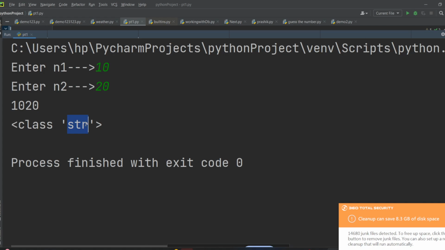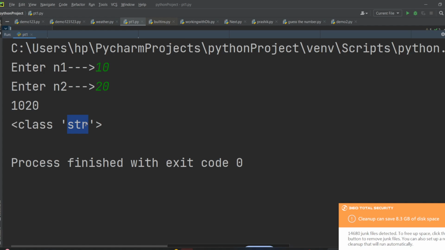Yes, string. It will always take in the form of string. Always remember, whenever you take input from user, in which type will it take? Yes, string form, right? Always remember, it will always take in the form of string.